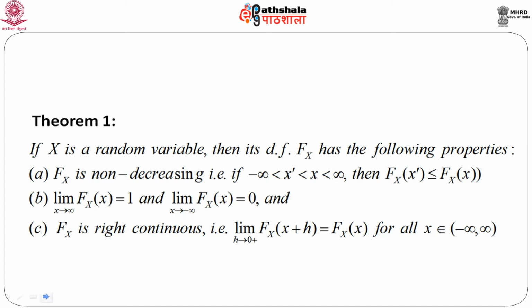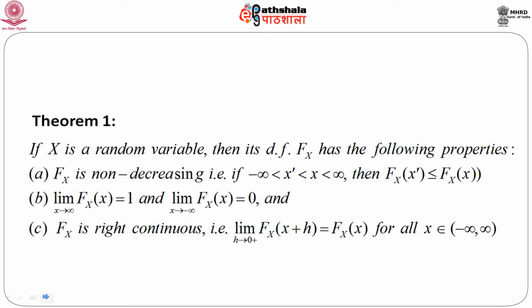And another most important and interesting property of this distribution function is that the distribution function is always right continuous. That means the limit of F of x plus h when h approaches 0 from the right side of 0, or from the positive part of 0, should be exactly equal to capital F of small x, and this should be true for every x belonging to the entire real line or on the support of x. That means all the permissible values of x.